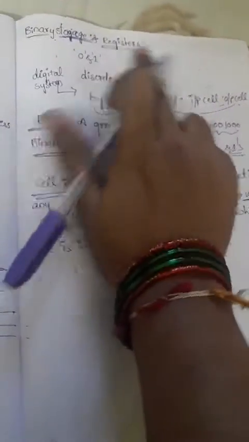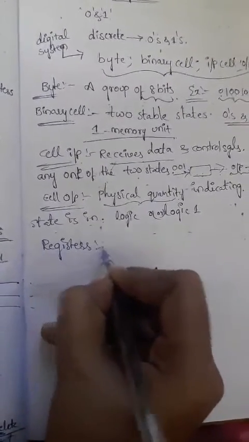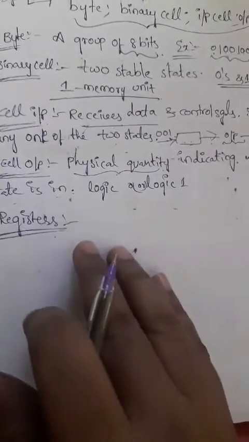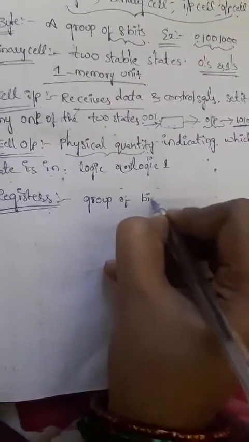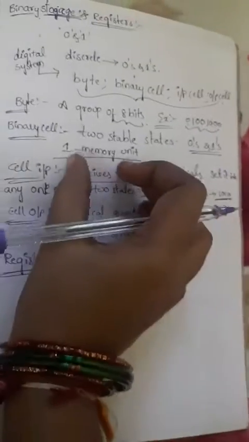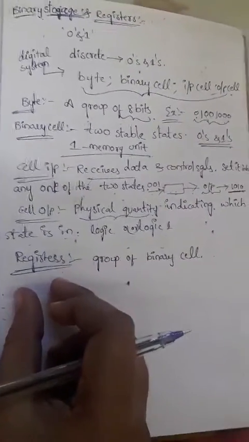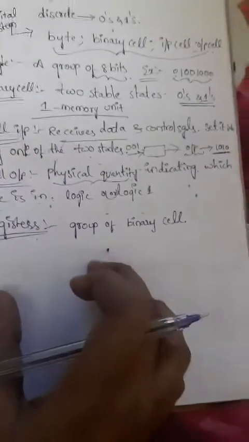Now we'll go to the next concept, that is registers. So what is a register? A register is a group of binary cells. Already we know a binary cell is a device consisting of two stable states, zeros and ones. So a register is a group or combination of binary cells.